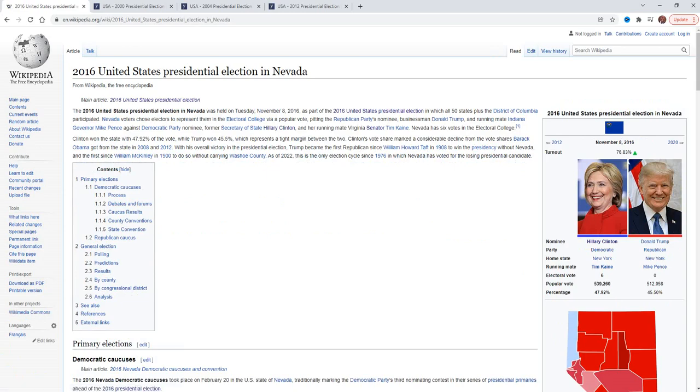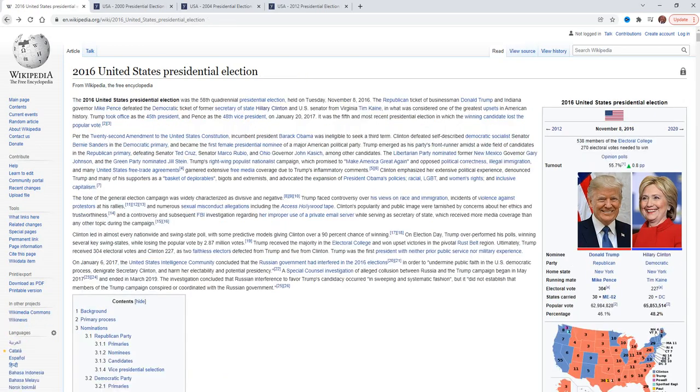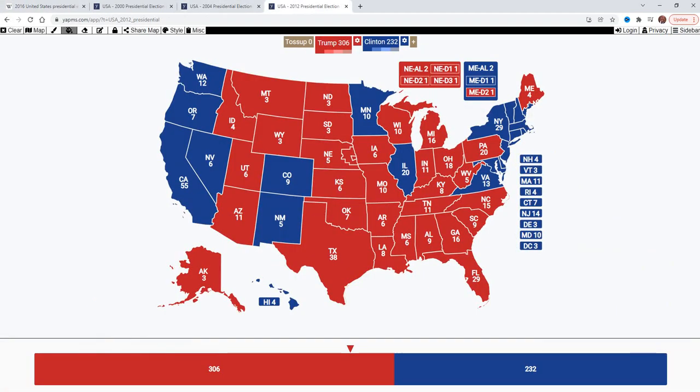So Nevada would narrowly still go to the Democrats, but that is not the case in Minnesota and New Hampshire. So Trump would have 320 electoral votes, and yeah, he will also not win Maine at large, even though that would be narrow. Then we go to the most recent election, 2020.